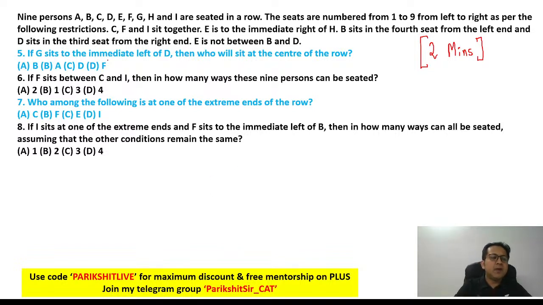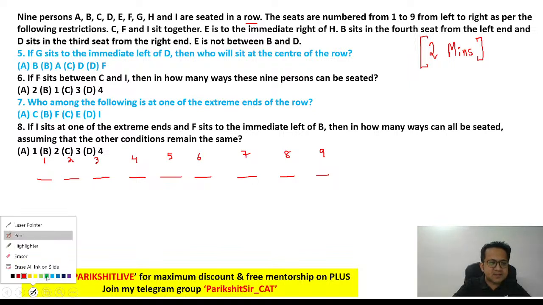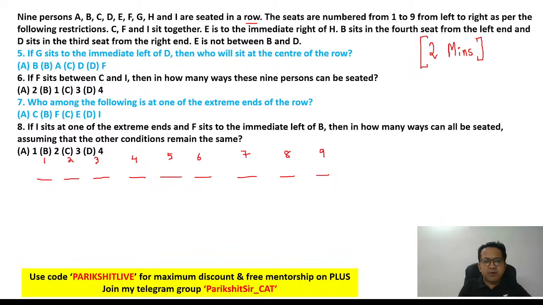Okay, let's start. 9 people A to I are seated in a row. So let's draw the positions. 9 people, right? So 1, 2, 3, 4, 5, 6, 7, 8, 9. I am labeling it. You have to arrange 9 people. Okay. The seats are numbered from 1 to 9 from left to right as per the following restrictions.